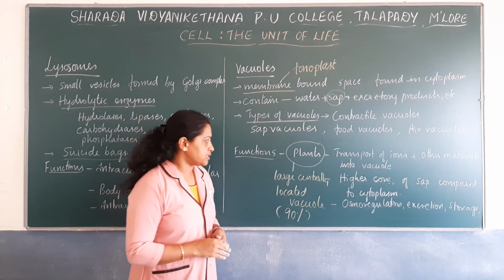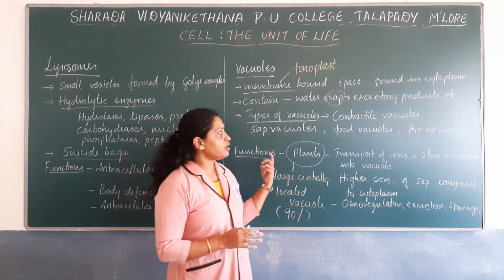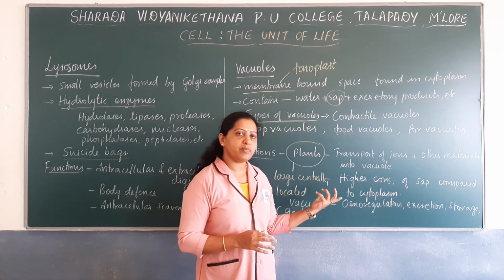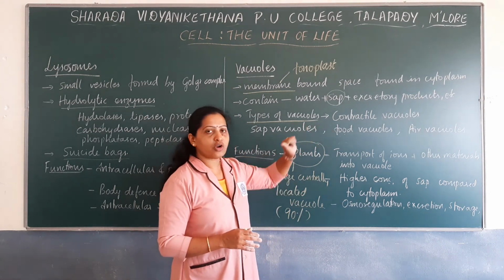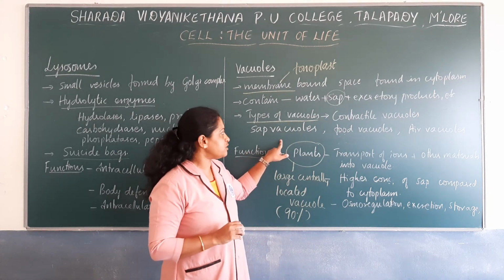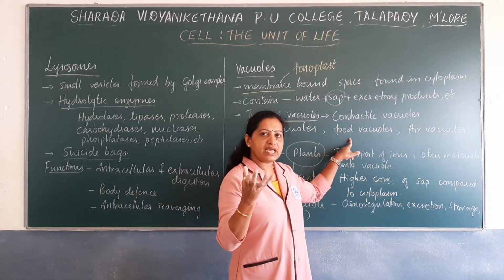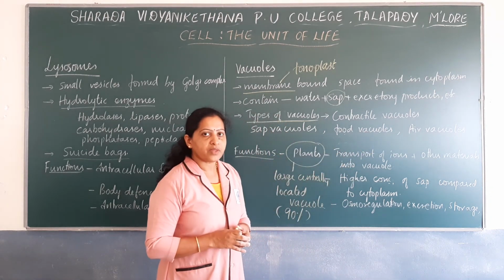The main function of the vacuole differs in different organisms, as we have discussed here. Contractile vacuole is mainly for osmoregulation and excretion. Sap vacuole mainly stores various kinds of products. Food vacuoles are formed due to engulfing of food. Air vacuoles mainly store air.